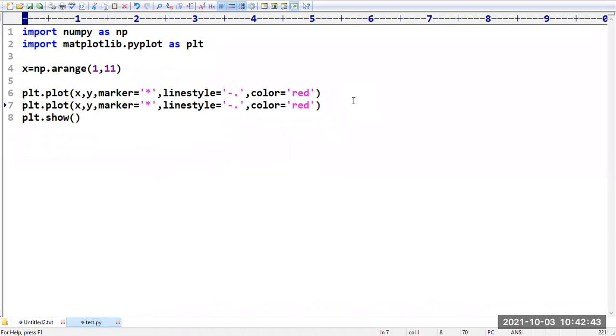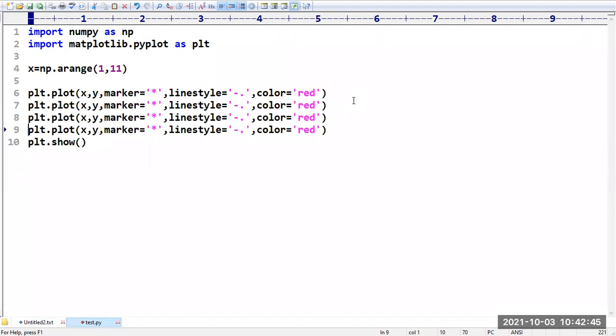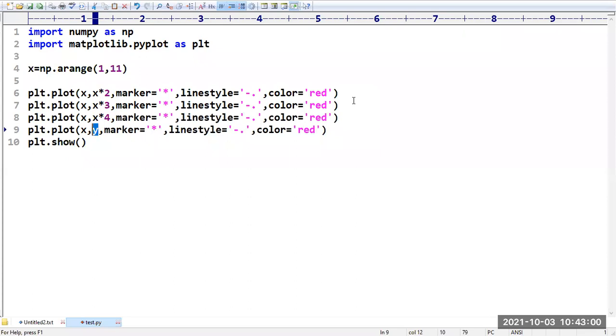So plt.show, I want to display some four styles, sir. Like x and y, where y is x squared graph, here x cubed graph, x to the power 4, and x to the power 5. Like this I want to display.